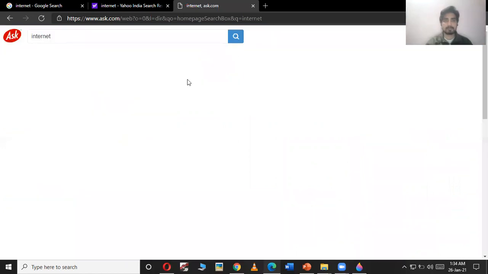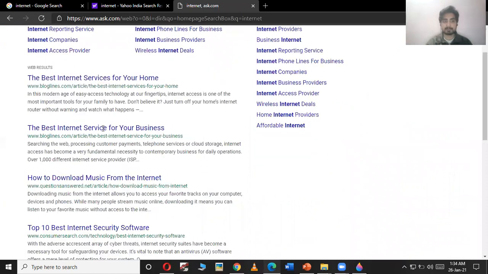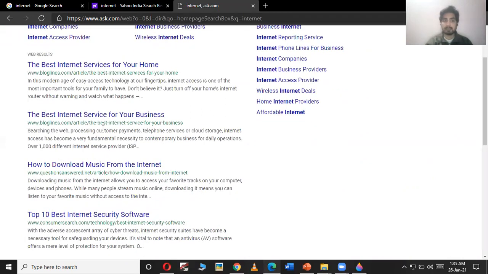Now you can see that it has also displayed some websites on which I can get the information related with my search term.